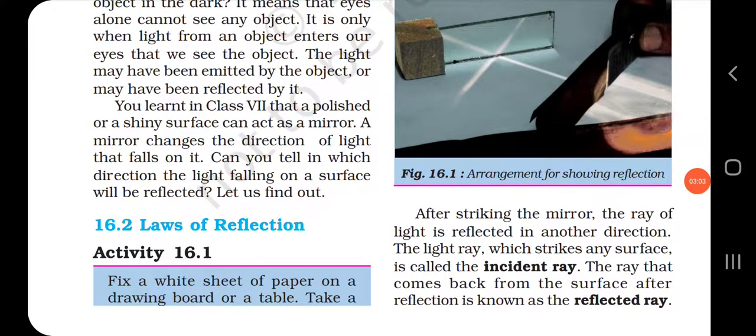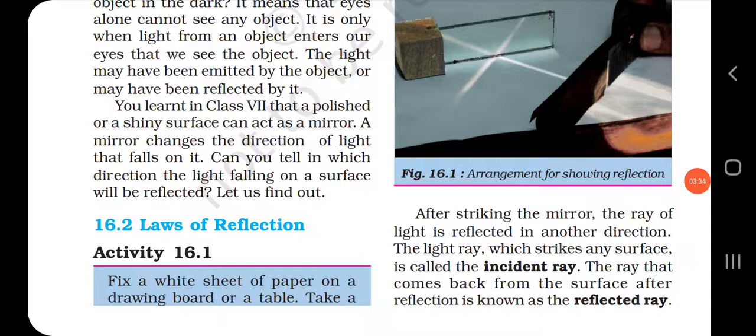Now, what is reflection? Reflection of light means when light rays fall on smooth and shiny objects, they bounce back in the same medium. It is known as a reflection of light. What is a reflection of light? Bouncing back of light rays when they fall on smooth and shiny objects is known as a reflection of light.